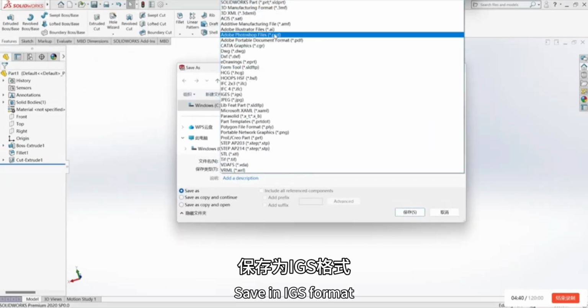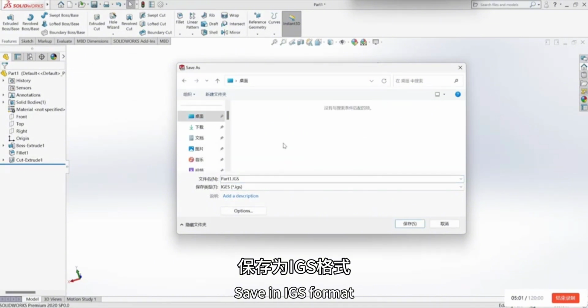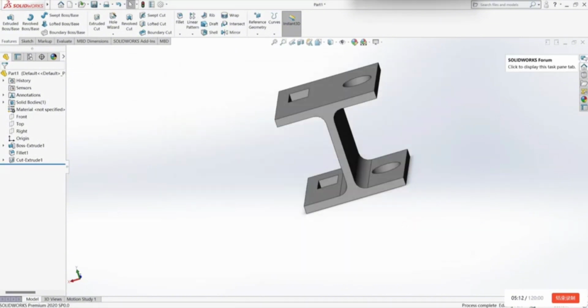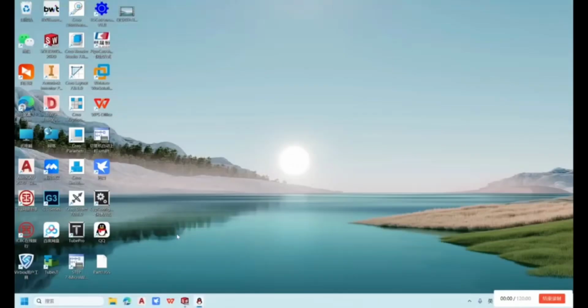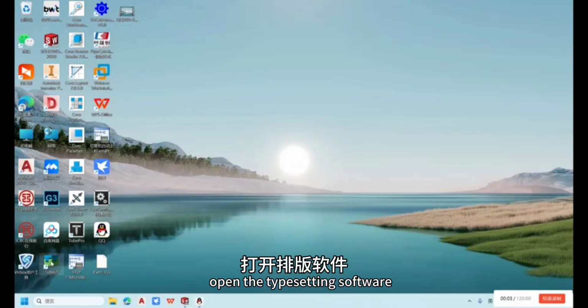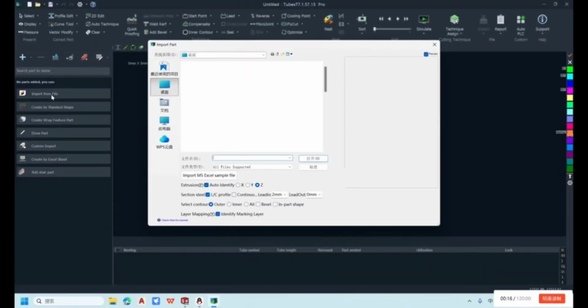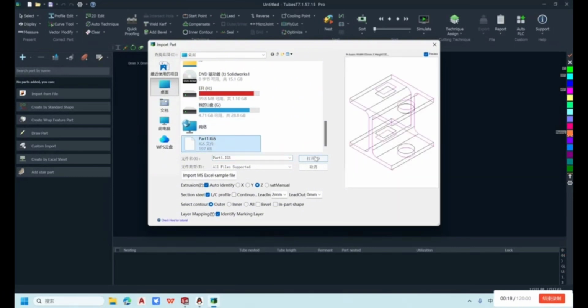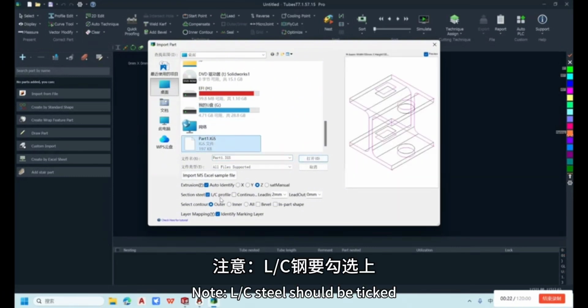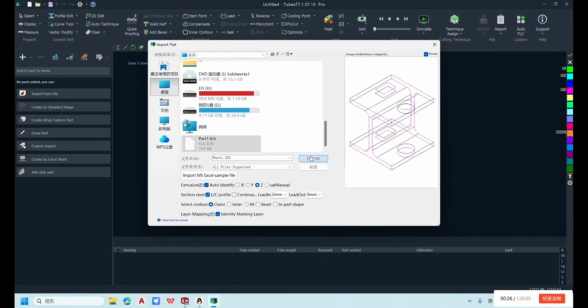Save in IGS format. Open the typesetting software. Input drawings. Note LC steel should be ticked.